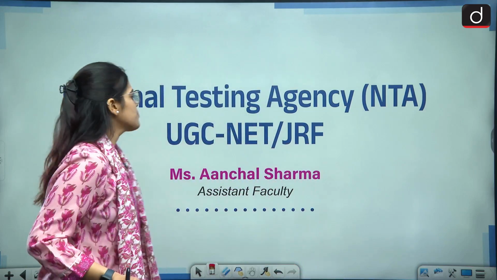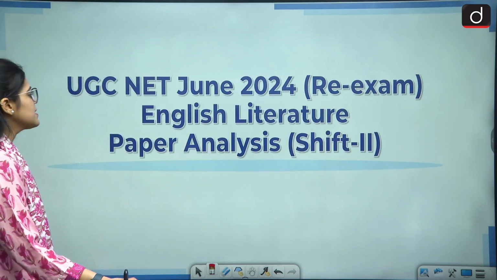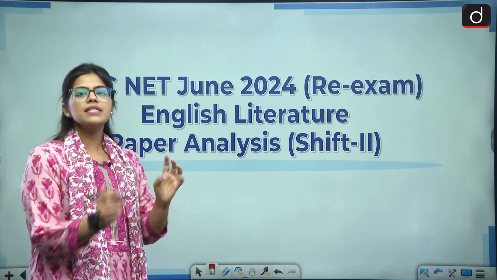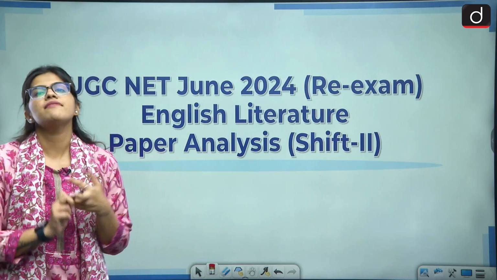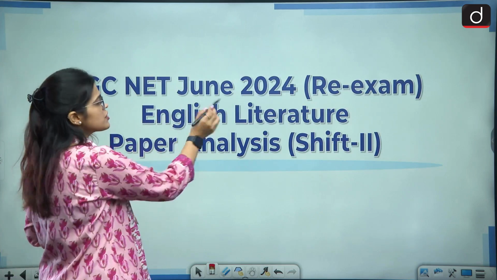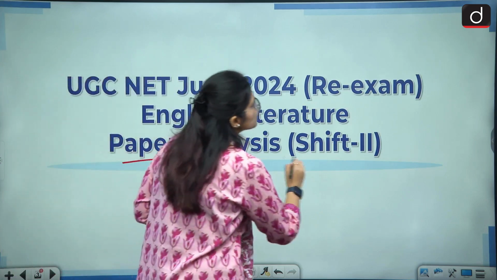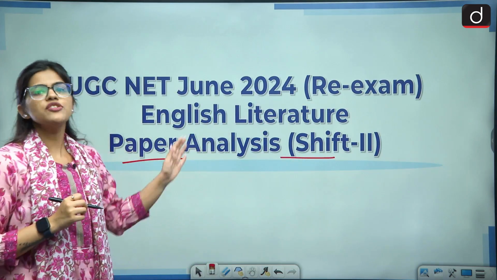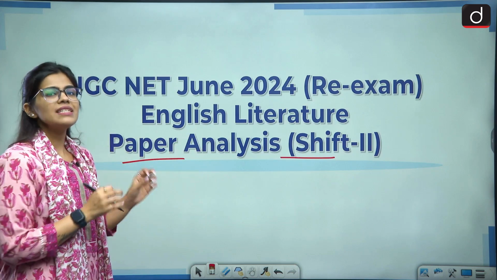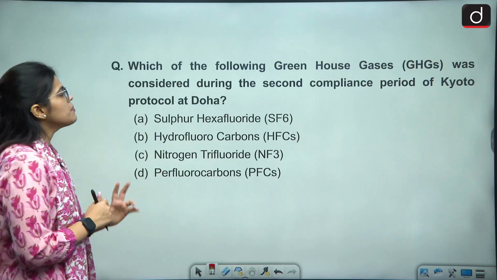So आज in this video, let us solve these questions related to 3 units: teaching aptitude, communication and environment, जो कि था English literature के पेपर में shift 2 के अंदर. So this is paper 1 shift 2 and we are discussing 3 units and in 3 units से pertaining questions